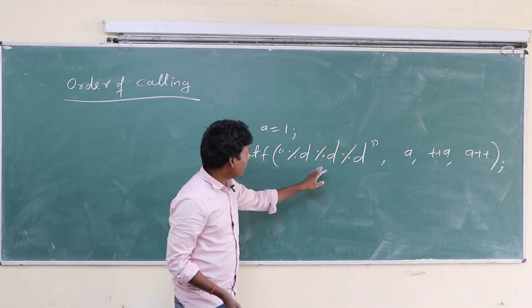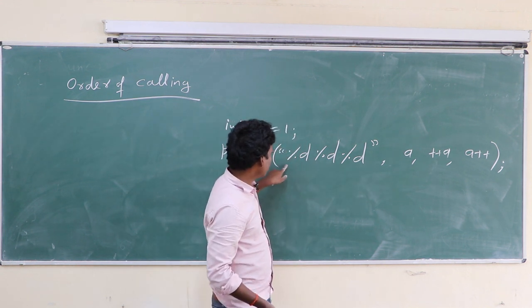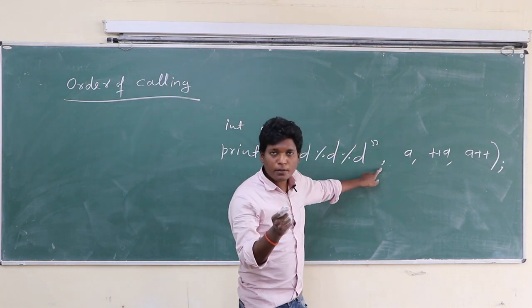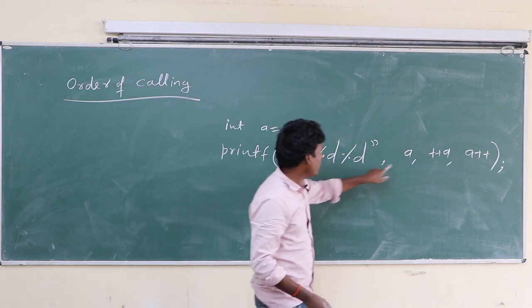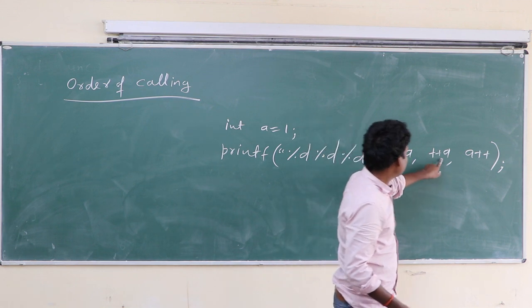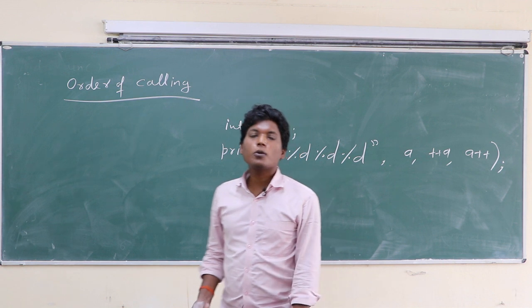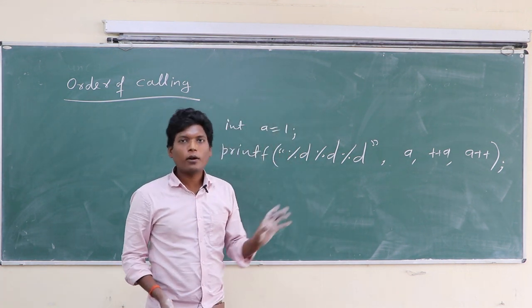Printf has arguments here. From here to here there is one argument, because commas separate the arguments. This is the second argument, this is the third argument, this is the fourth argument. So printf is called here with 4 arguments.